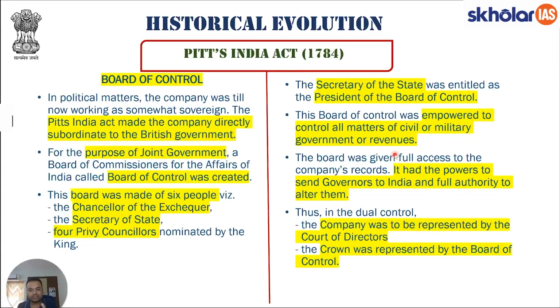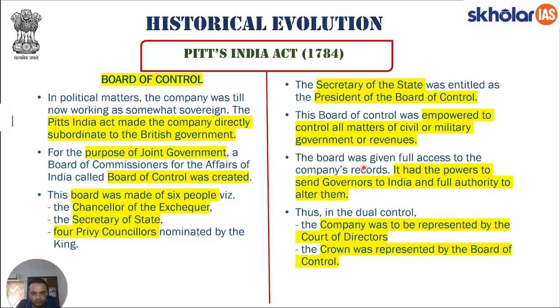So, you see that the military aspect and civic administration aspect of the functioning of the company is now being subsumed by board of control. Board was given full access to the company's record. It had powers to send governors to India and give them full authority to alter them. Thus, in dual control, company was to be represented by the court of directors and crown was represented by board of control. So let us again go through board of control so that we have absolute clarity on it.